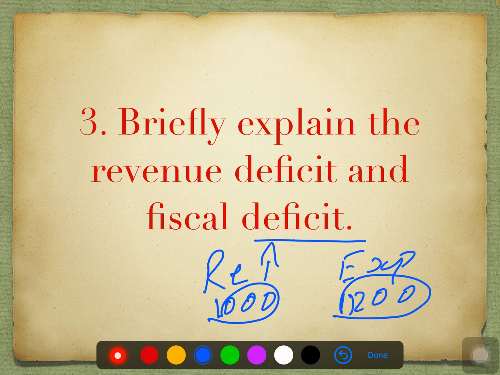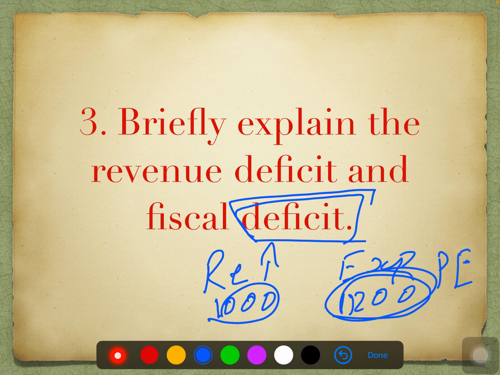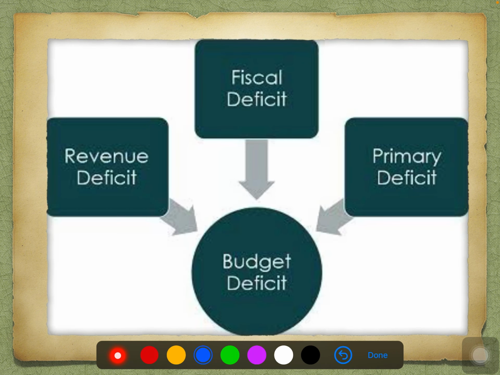So in this case, public expenditure is greater than the public revenue. That situation is called a deficit here. When it comes to deficit, there are many different kinds of deficit. Of those, the three different deficits we're going to talk about are revenue deficit, fiscal deficit and primary deficit.